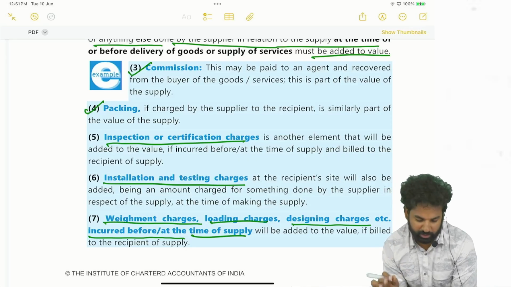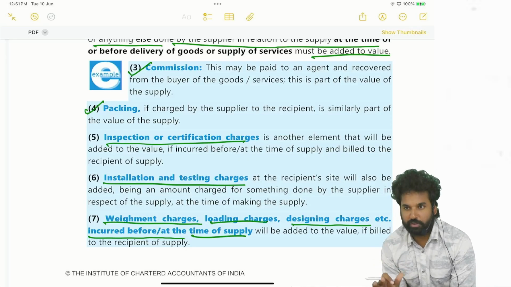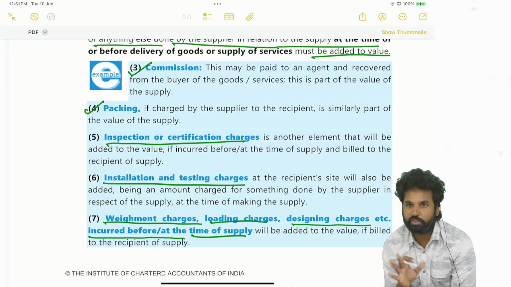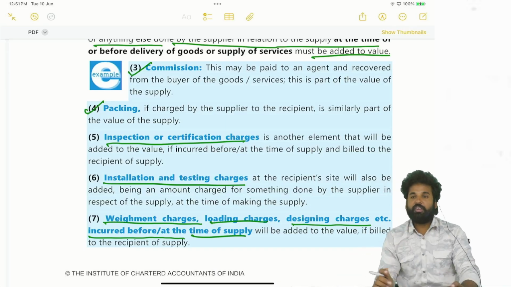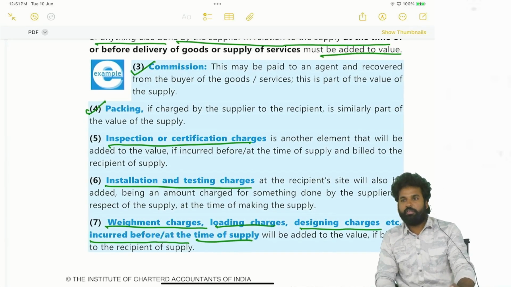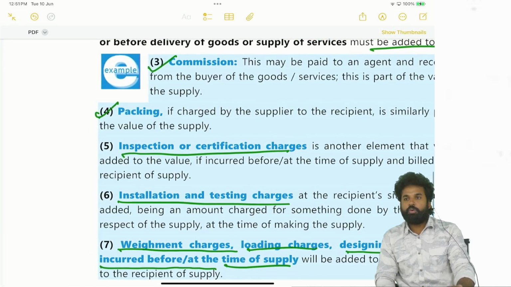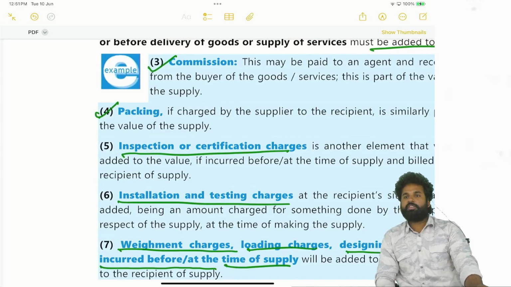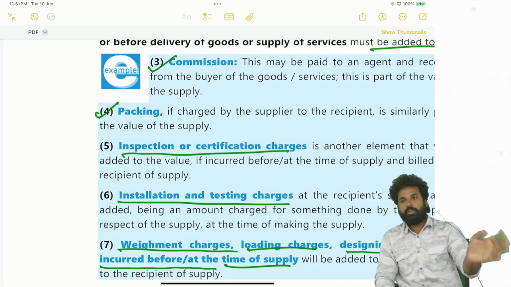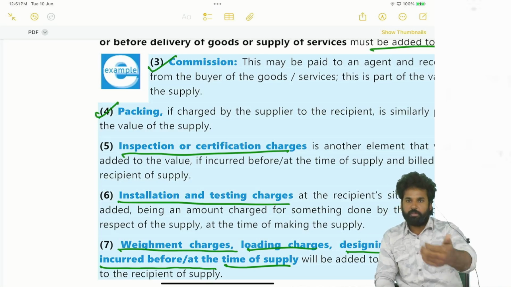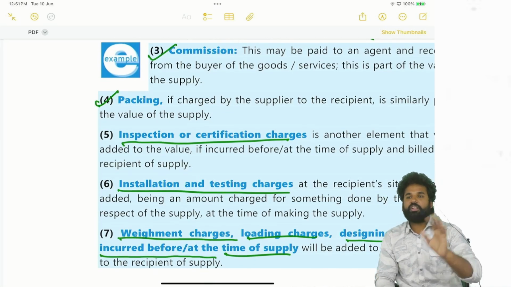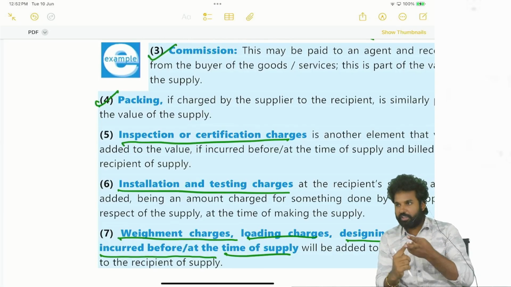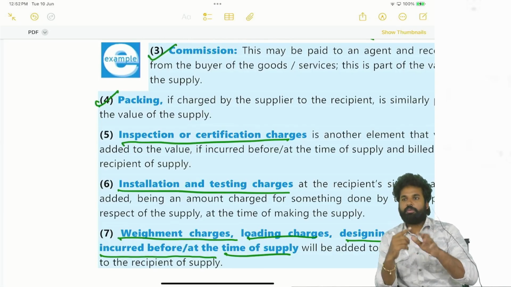in our place. So in such cases, whenever there is an incidental expense, those incidental charges have to be added to the cost. Let's say delivery expenses will be there, freight cost, delivery charges. So we want the goods to be delivered to our place. Okay, the supplier has hired a goods transport agency. He has paid some courier charges. So the supplier has paid, and the supplier billed us. So that shall be included in the value of supply. So whatever the incidental charges, whether delivery charges, installation, packing, commission, whatever it may be, those have to be added to the value.